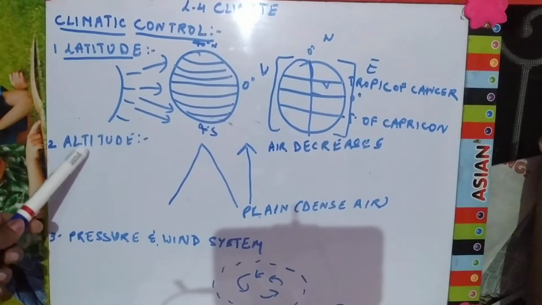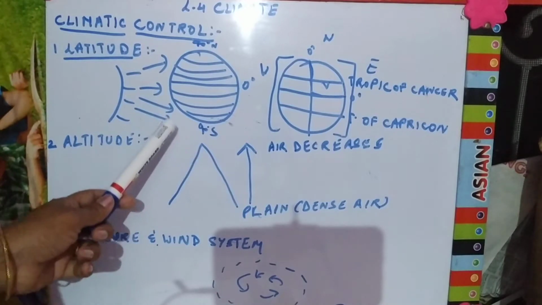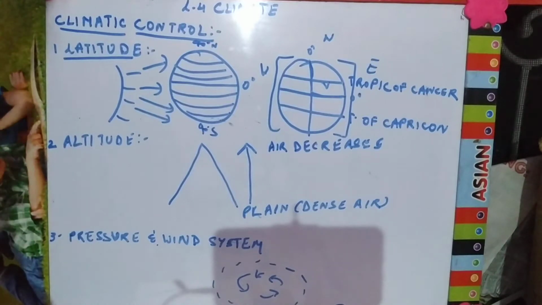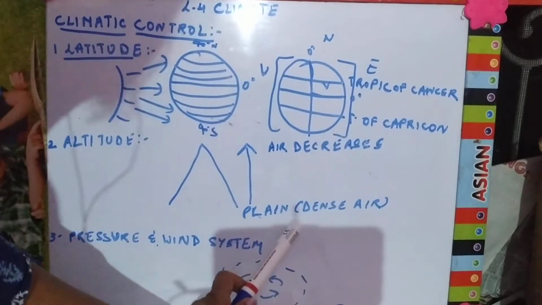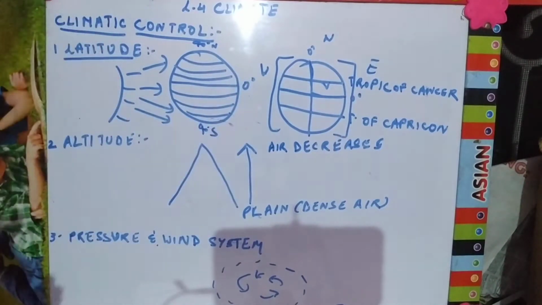Next comes your altitude. Altitude means the height of a place. As the height increases, the air starts decreasing. You are familiar with it, that when people go mountaineering, for climbing Everest, they carry oxygen cylinders with them. Why is this so? Because in the plain areas the air is dense. When we reach a height, the air starts decreasing and it becomes very thin. That's why the amount of oxygen also decreases, and that's why people carry oxygen cylinders.